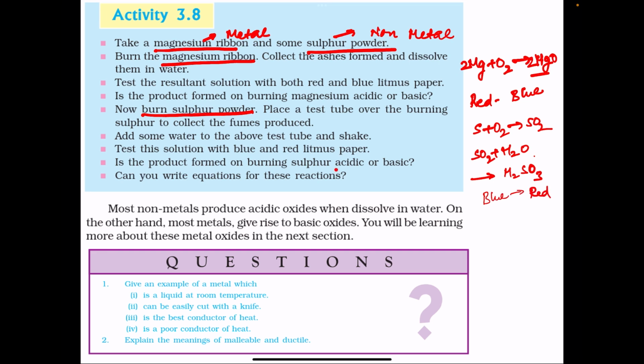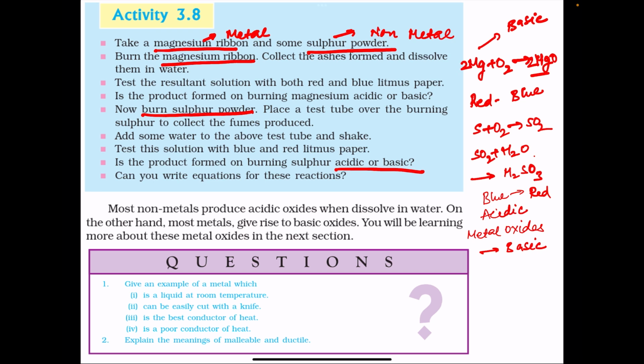Is the product formed on burning sulfur acidic or basic? The product formed on burning sulfur is acidic, and the product formed on burning magnesium is basic. So metal oxides are basic in nature.